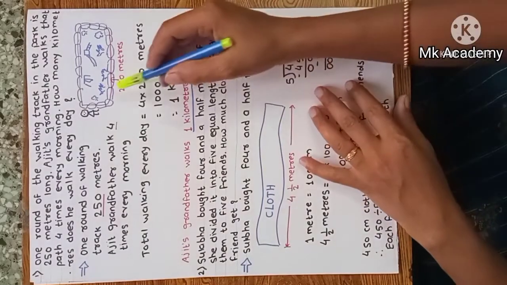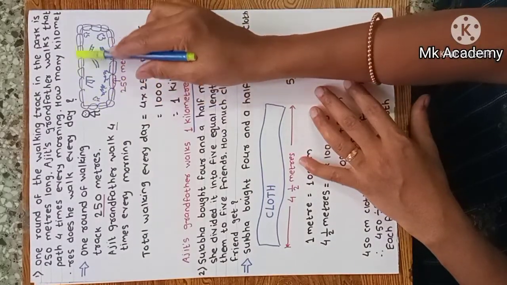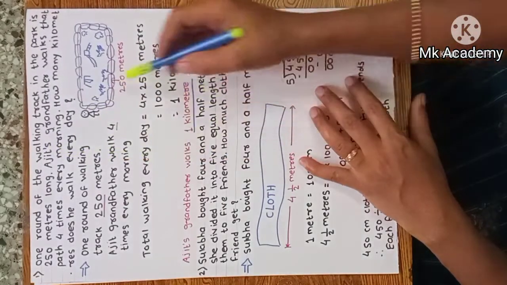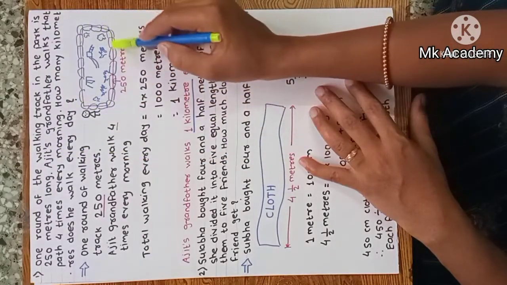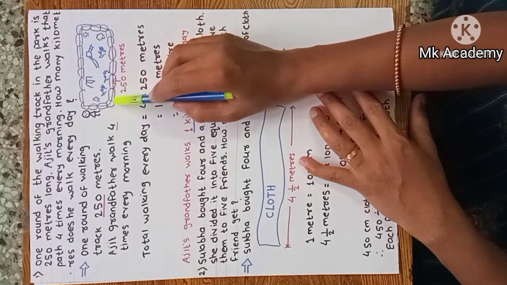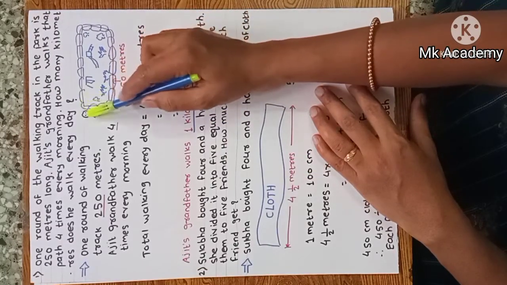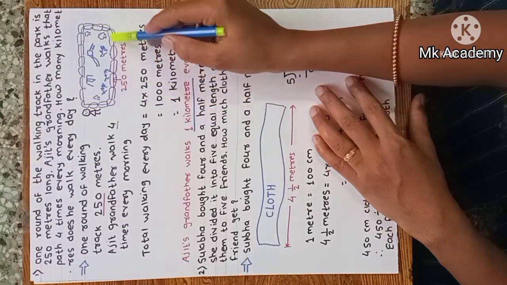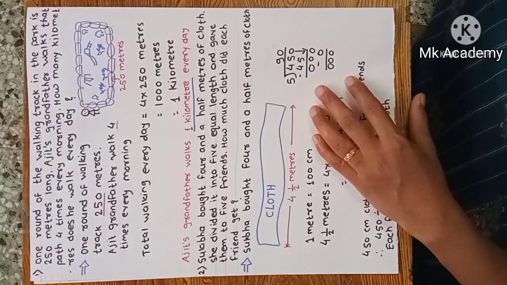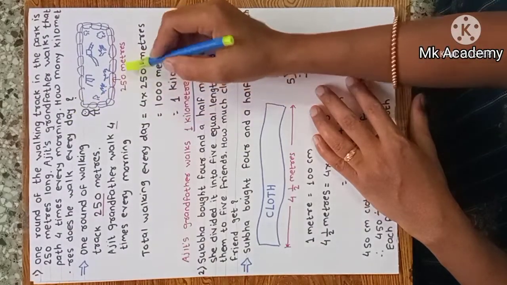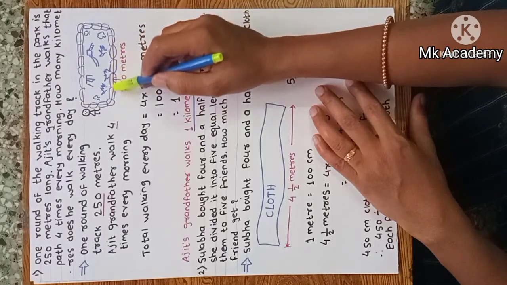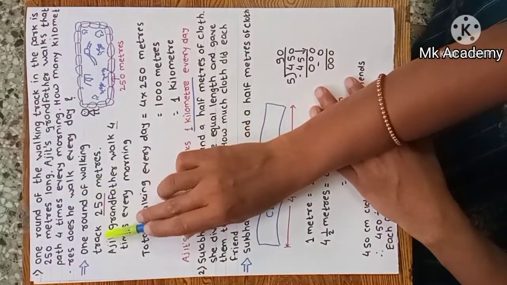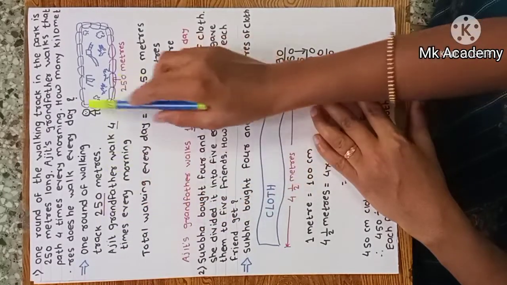Assume this is a garden and this is the track for walking. Ajit's grandfather walks 4 rounds. One round is 250 meters long. If he starts from here and reaches here again, this total distance is 250 meters. He walks 4 rounds in this way in the garden.